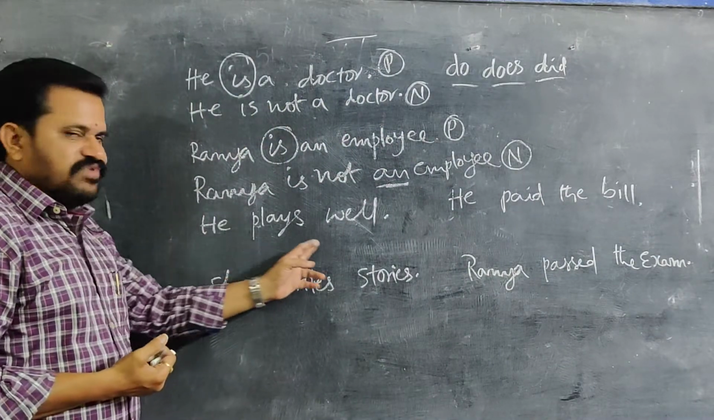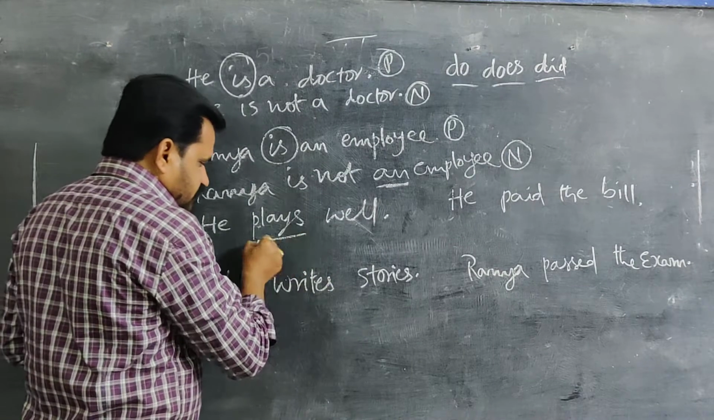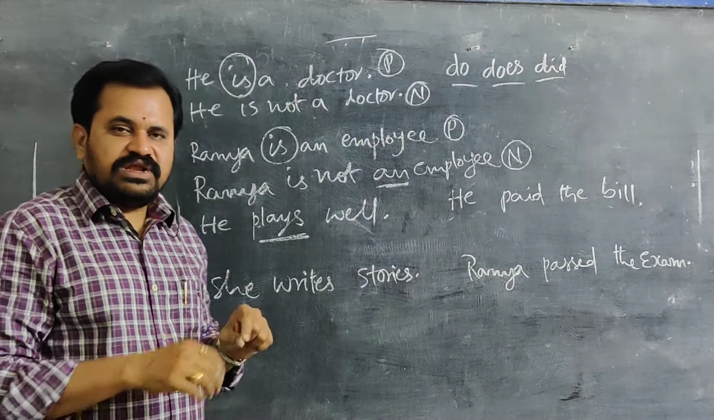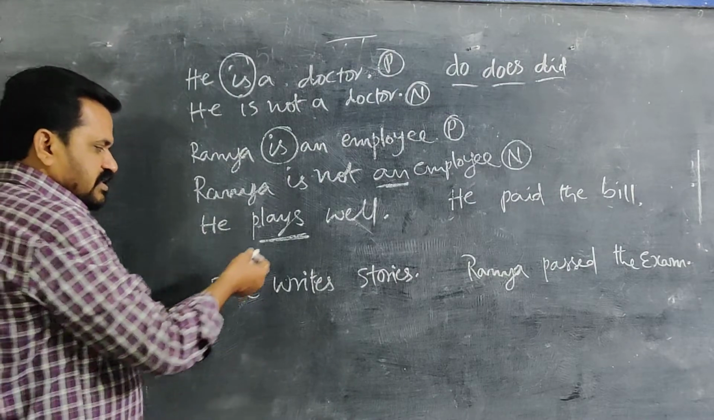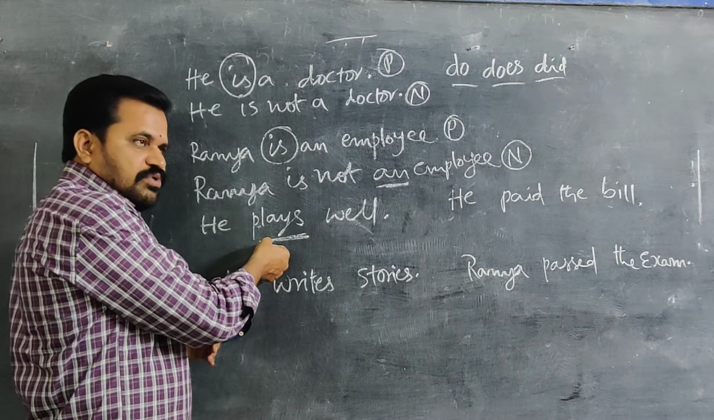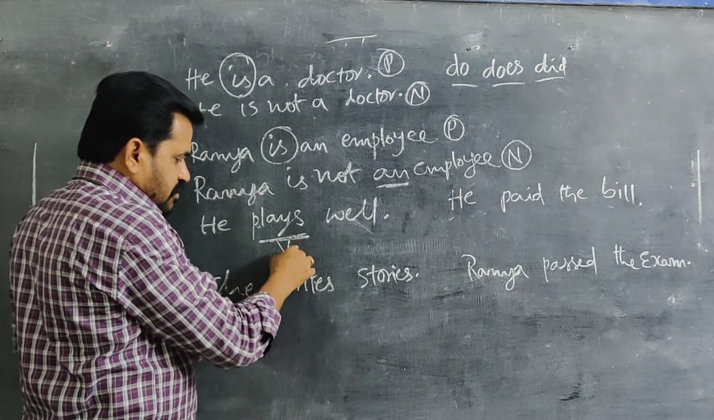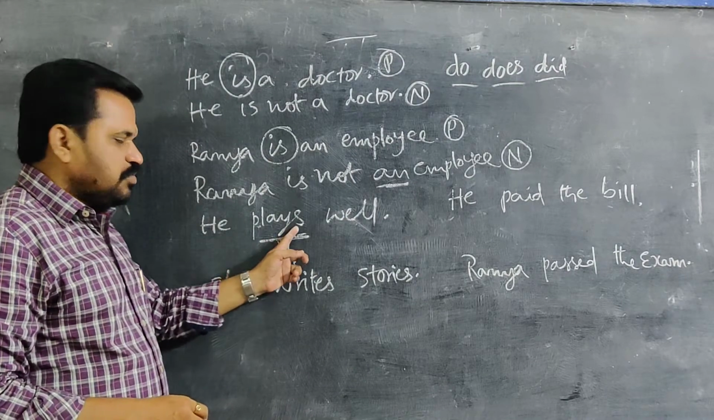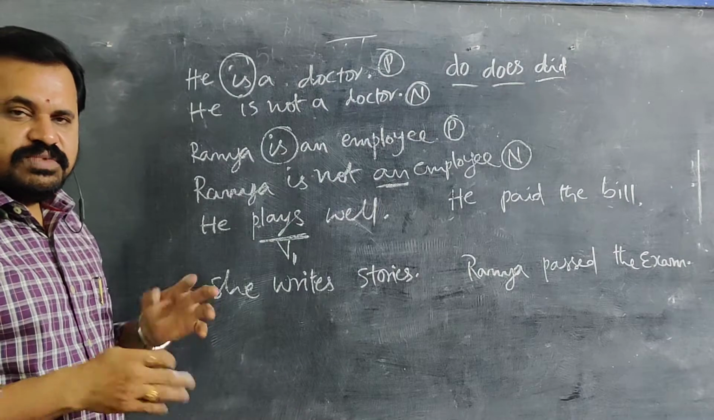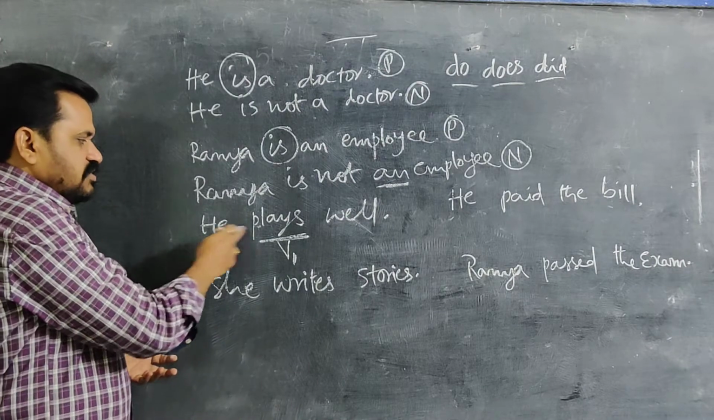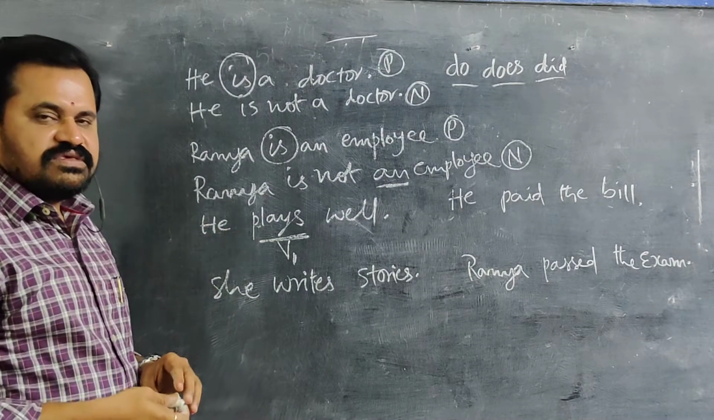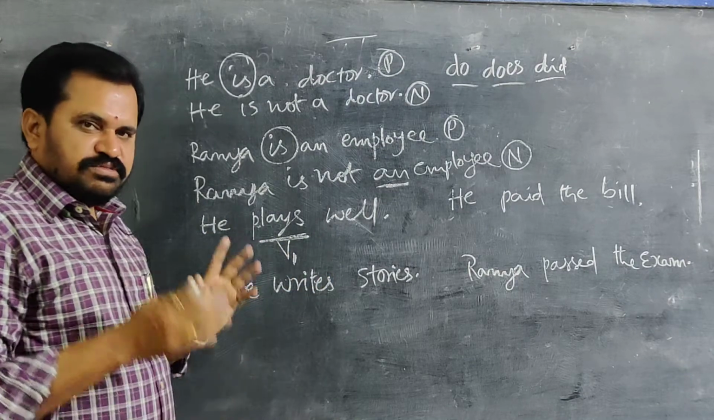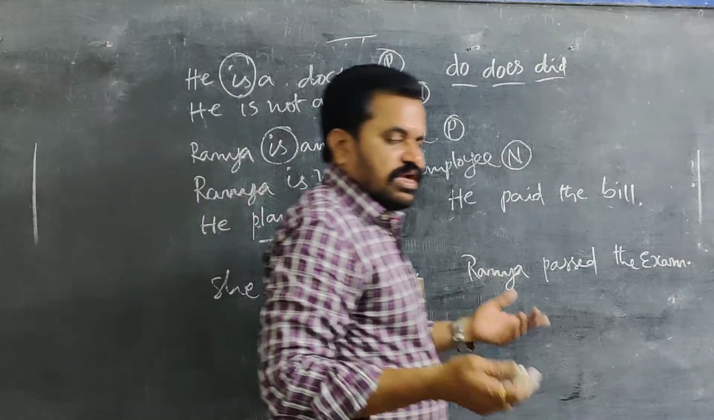Whereas he plays well, you have to see this verb first and identify which verb it is, whether it is present tense or past tense, V1 or V2. Which one is it? Play, V1. The subject is singular, so play took s to make it singular. Singular subject, singular verb, then only the sentence is agreeable. So he plays well. Here V1 is there, means main verb only. There is no helping verb.